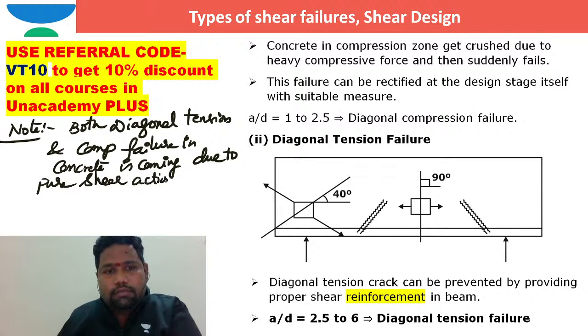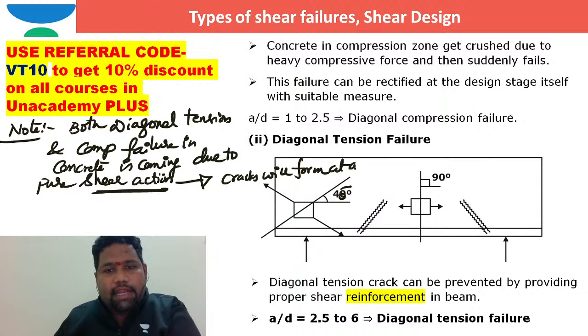Due to pure shear action, at what angle will the cracks form? Cracks will form at an angle of 45 degrees.